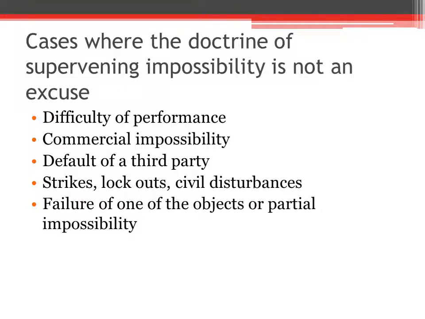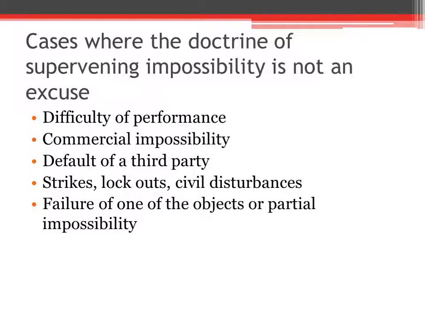The second last one is failure of one of the objects or partial impossibility. When a contract is entered into for several objects, failure of one of the objects does not terminate the contract. For example, A hired a tourist car from B with mainly two objectives. One is attending a seminar at Kovalam, and the second one is enjoying a picnic with his family in and around Kovalam.